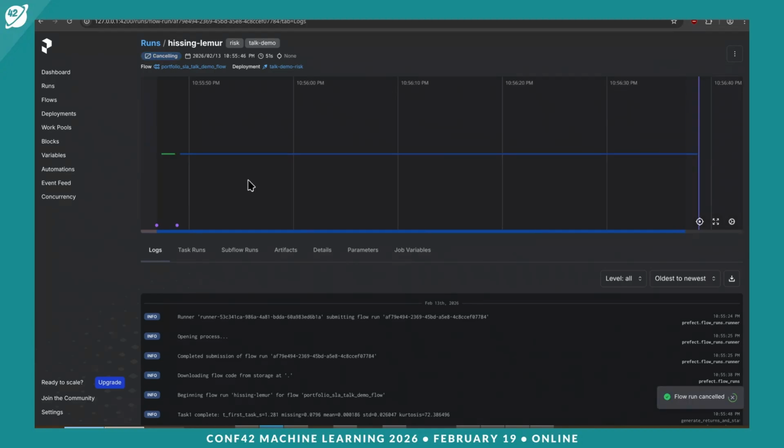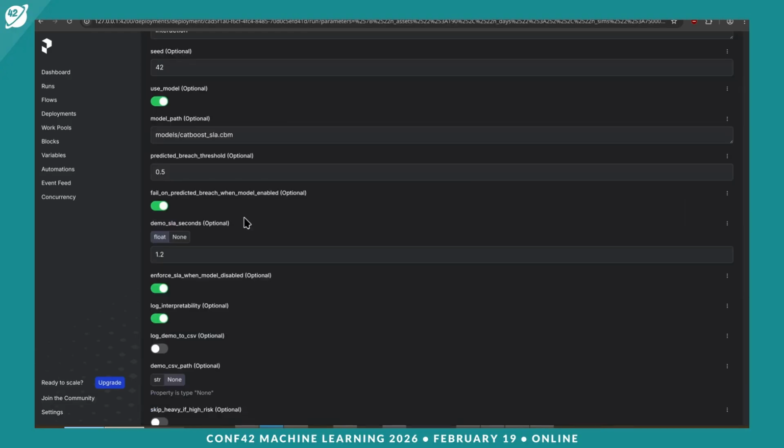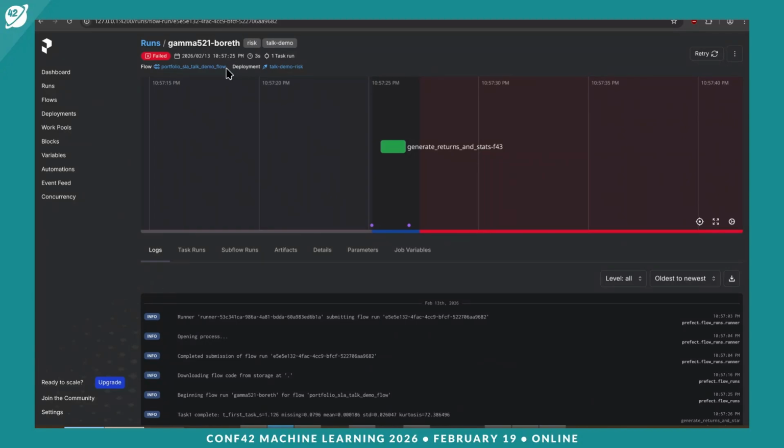And if we set the parameter to actually stop when the prediction is above threshold, we can see that it's going to fail the run. Let's see. So we click into the new run. Okay, so this is the run that we have triggered. And as you can see, it has failed.